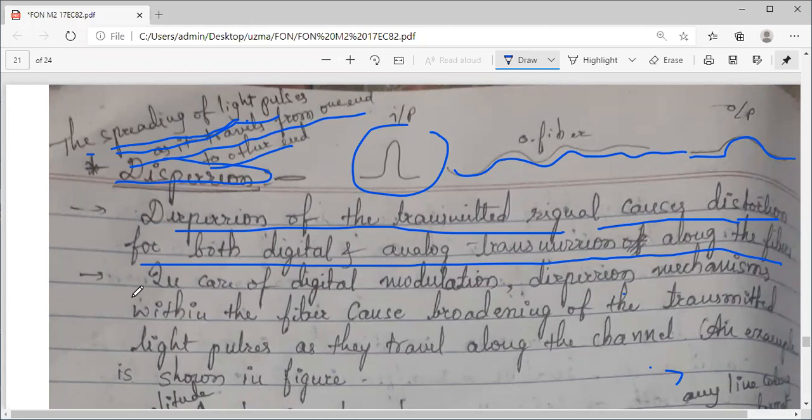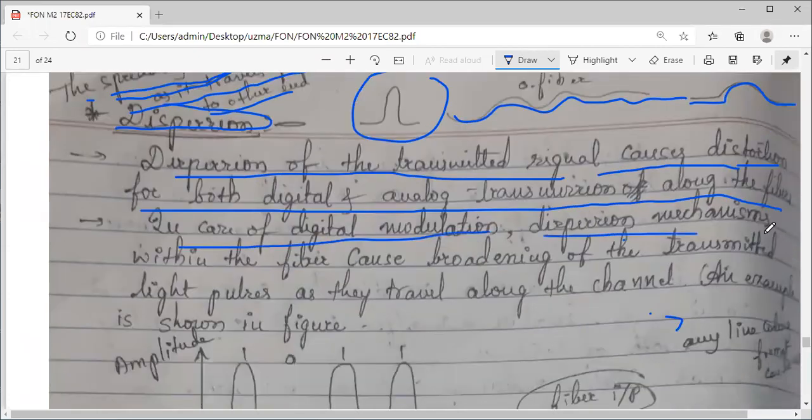It means the original input will not come out as it is at the output side. The signal will be distorted. It will have certain parameters changed. In case of digital modulation, dispersion mechanisms within the fiber cause broadening of the transmitted light pulses.